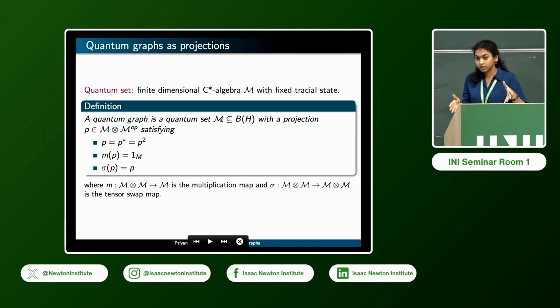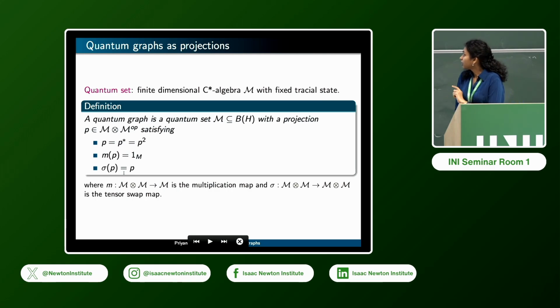First of all, you fix a version of the vertex set, and then you define a projection which lives in M tensor M. You can think of this as the characteristic function on C of V tensor C of V. And it satisfies these properties, namely it is a projection, and then if you multiply the two components of the tensor, it gives you the unit, and if you swap the components of the tensor product, then you get back the same element.